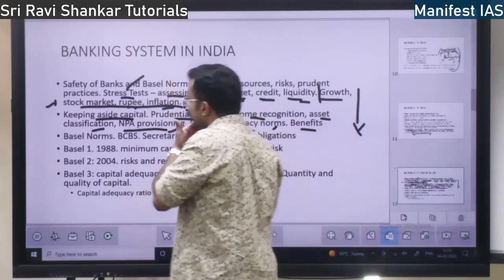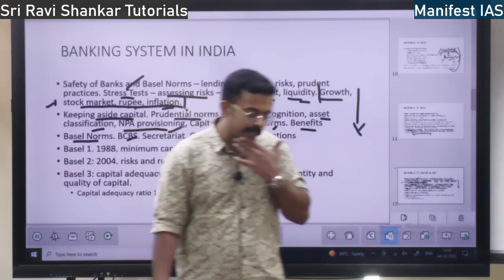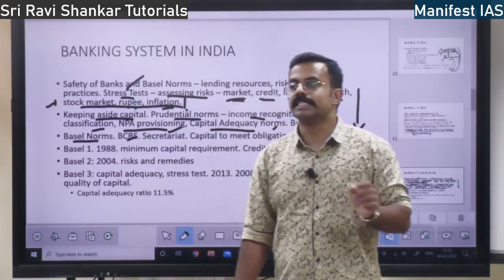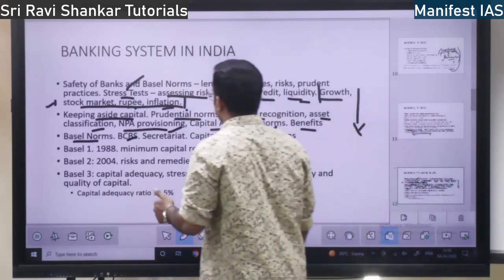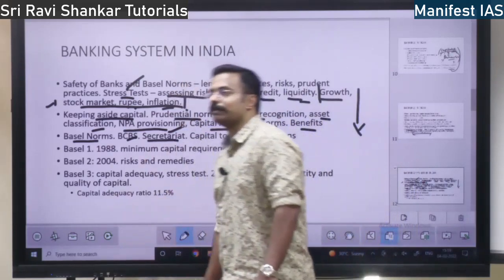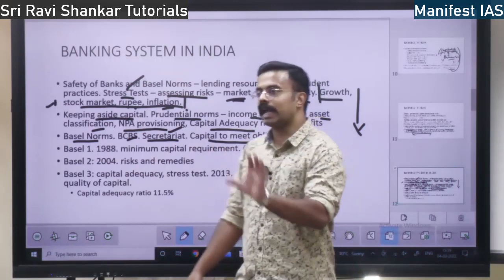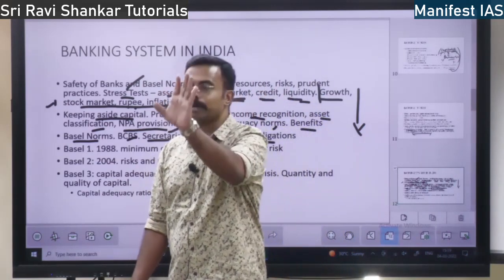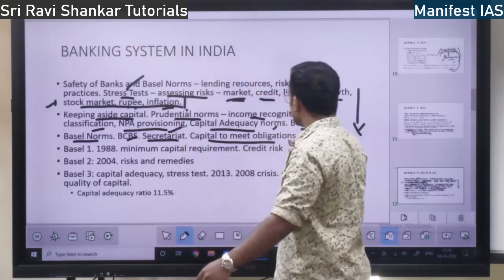Basel norms, actually there are 3 norms. They are given by the Basel Committee on Banking Supervision, BCBS. The committee has a secretariat in Basel, Switzerland, and they focus on capital. Just remember this word, capital, to meet various obligations.